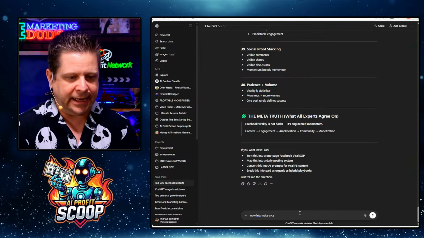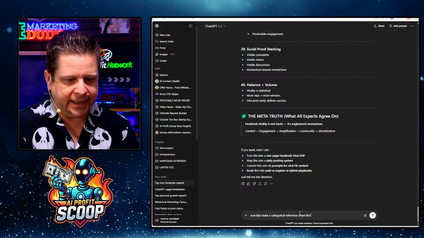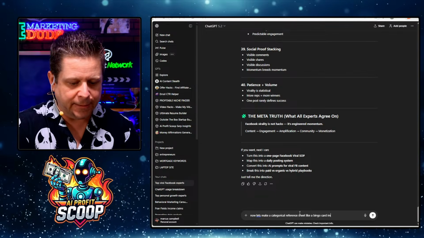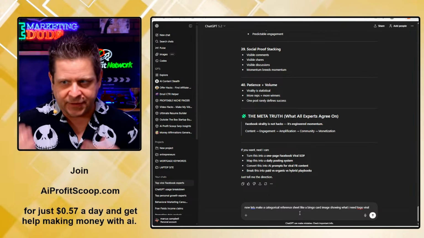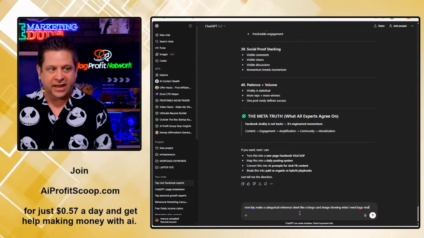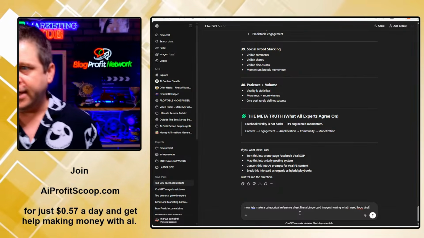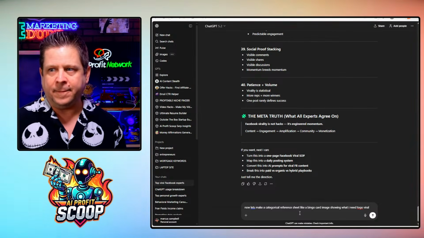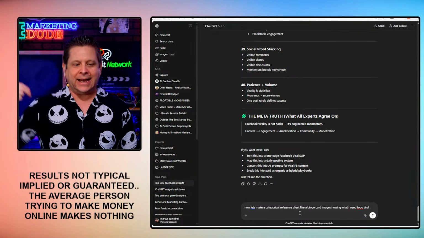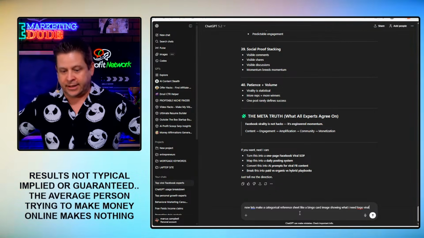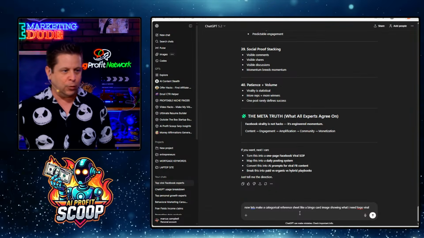Now I could say, now let's make a categorical reference sheet, like a bingo card image showing what I need to go viral. And see how this gives you ideas. Like, what if I had the viral bingo card? Boom, there we go. These are things where we're thinking of how to put them, and we're thinking with the AI. A lot of people up and coming in the days, years, and months ahead, they're going to use AI to do their thinking. And they'll be like the vast majority. Like you always have the vast majority of people that are doing all this stuff, and we're going to go through and make it work.